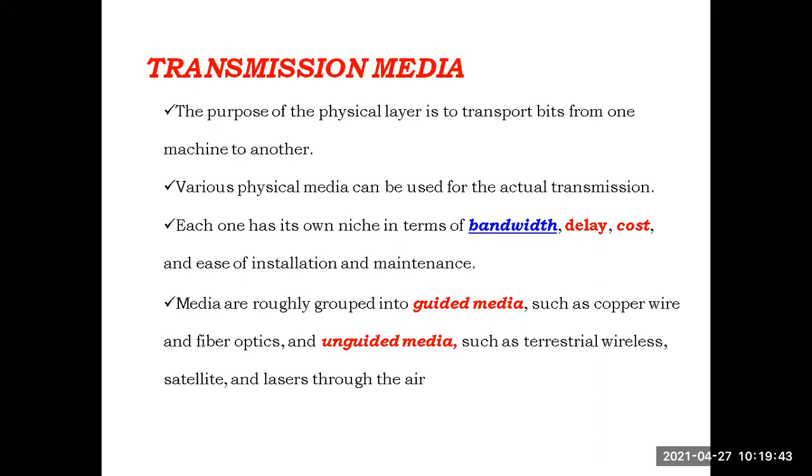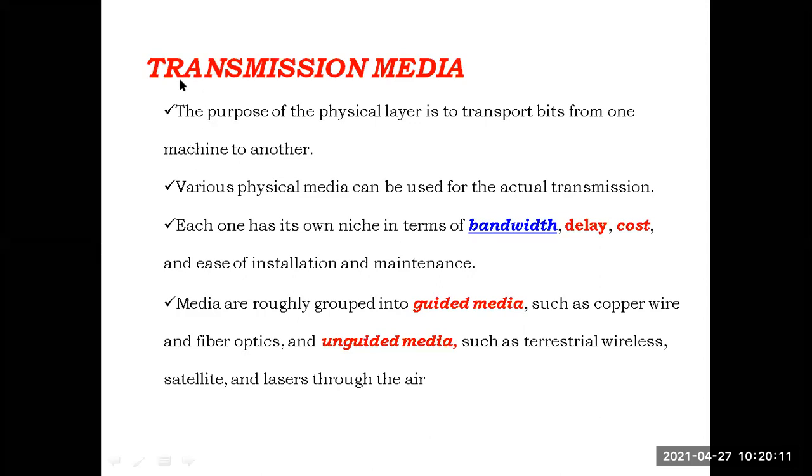Okay, the examples of guided media: generally for guided media, we use copper wires, or plastic, or glass. For the formation of guided media, copper, glass or plastic is regularly used. We will see later again in detail. For unguided media, radio waves are generally used. Laser waves, radio waves, infrared waves, microwaves are generally used for the unguided media.